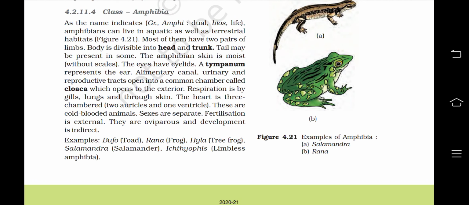Alimentary canal, urinary and reproductive tracts open into a common chamber called cloaca, which opens to the exterior. Respiration is by gills, lungs, and through skin. The heart is three-chambered, two auricles and one ventricle. These are cold-blooded animals. Sexes are separate. Fertilization is external. They are oviparous and development is indirect. Example: Bufo, toad; Rana, frog; Hyla, tree frog; salamander; Ichthyophis, limbless amphibia.